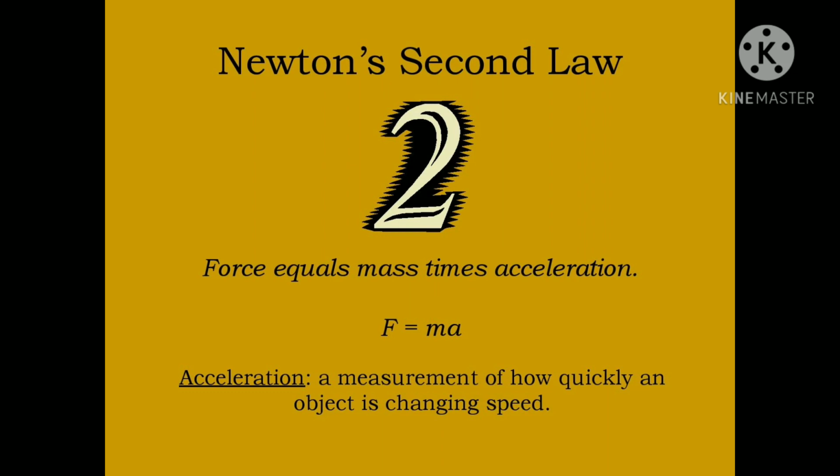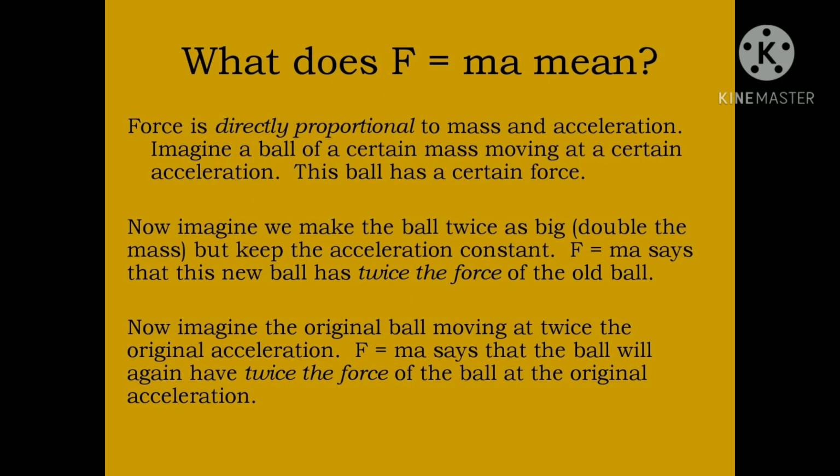Now we are moving to Newton's second law. Newton's second law states that force equals mass times acceleration, F = ma. Acceleration is a measurement of how quickly an object is changing its speed. So now we are going to see what F = ma means. Force here is directly proportional to mass and acceleration. For example, a ball of a certain mass moving with a certain acceleration will have a certain force.